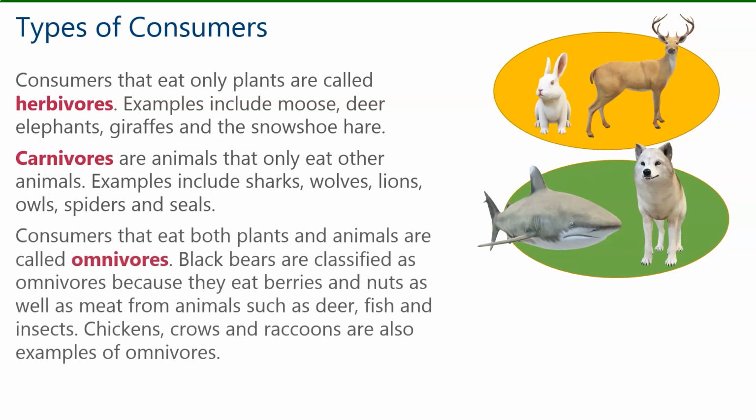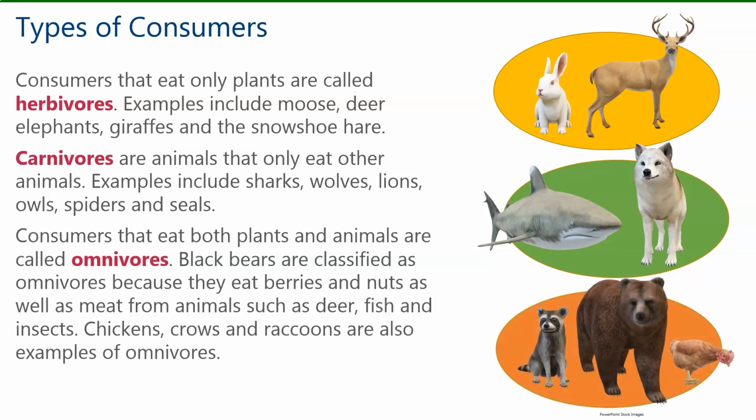Consumers that eat both plants and animals are called omnivores. Black bears are classified as omnivores because they eat berries and nuts, as well as meat from animals such as deer, fish, and insects. Chickens, crows, and raccoons are also examples of omnivores.